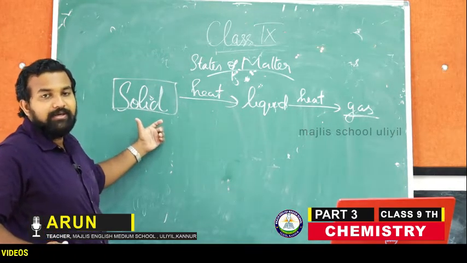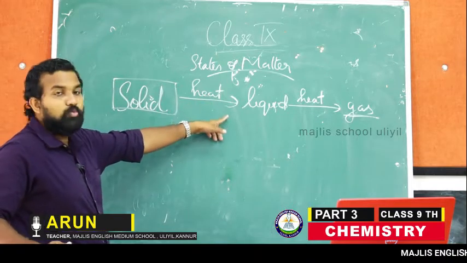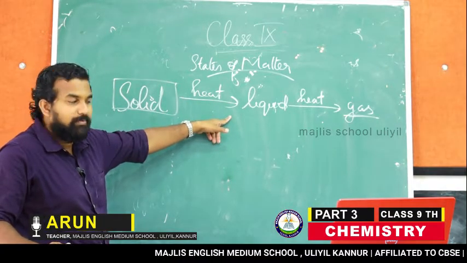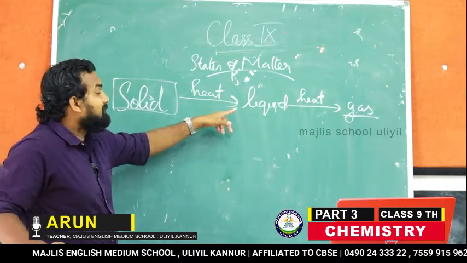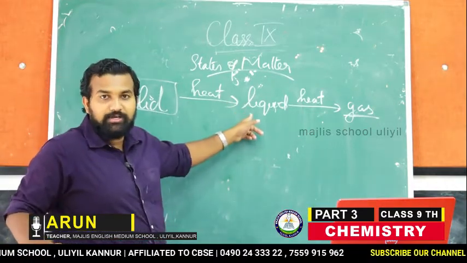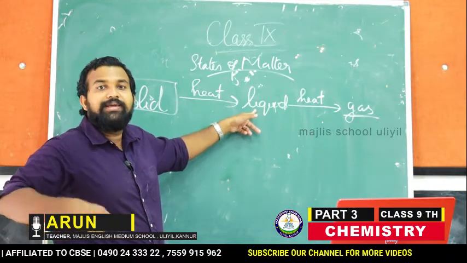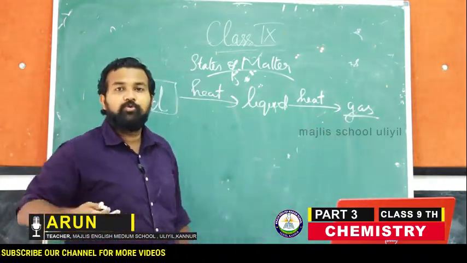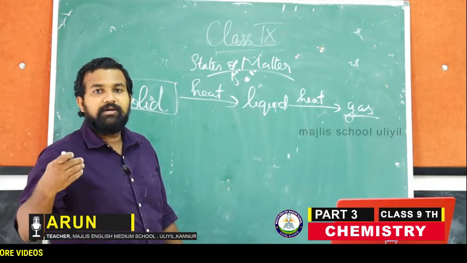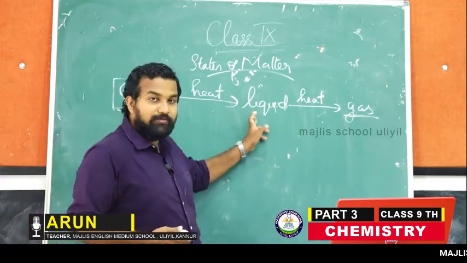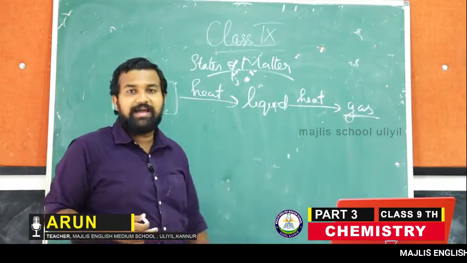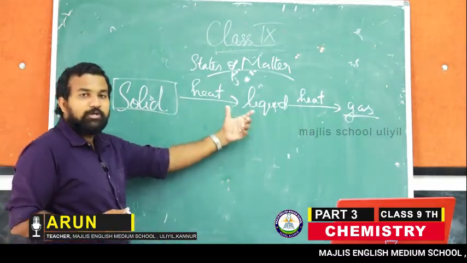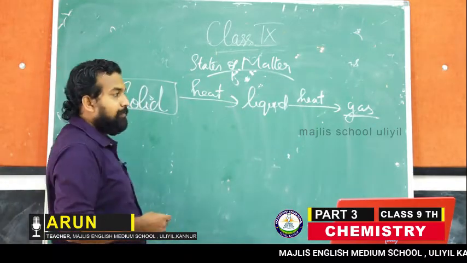The ice will easily melt into liquid at room temperature, isn't it? And if we heat this water to 100 degrees Celsius, it will be converted into water vapor, which is in the gaseous form. So, the ice is melted into water, and water is boiled into water vapor.